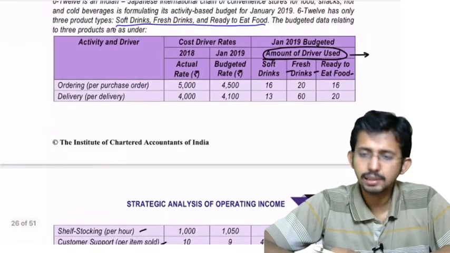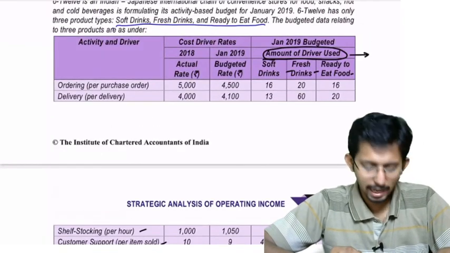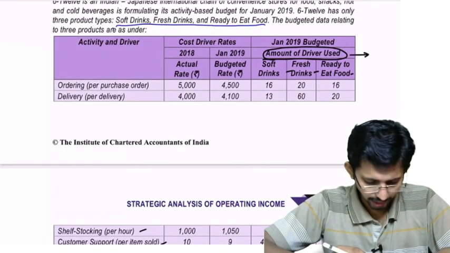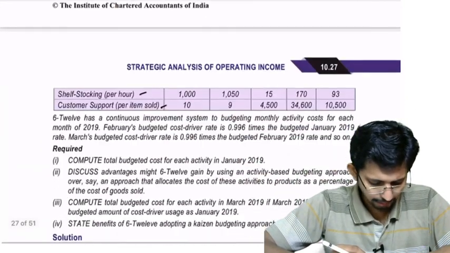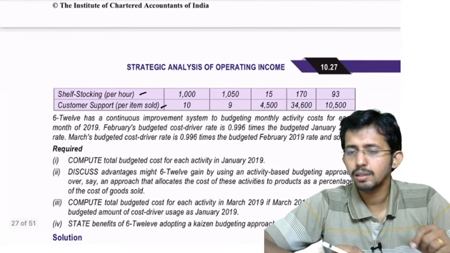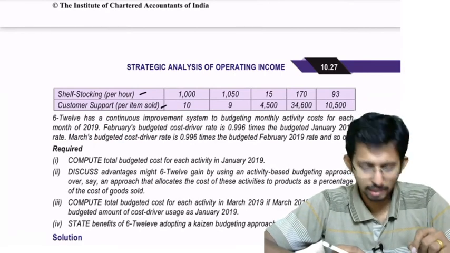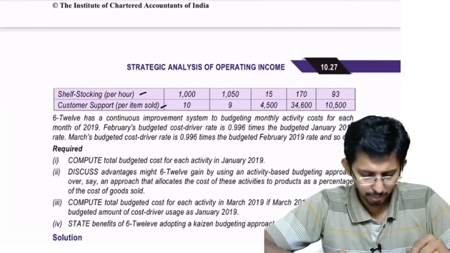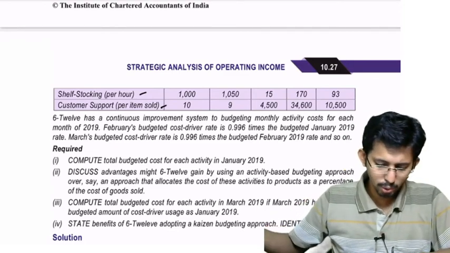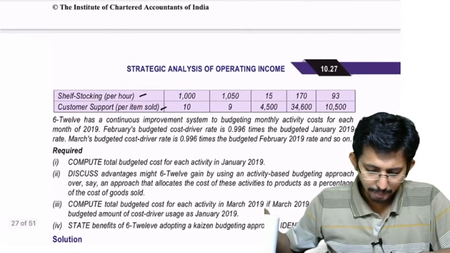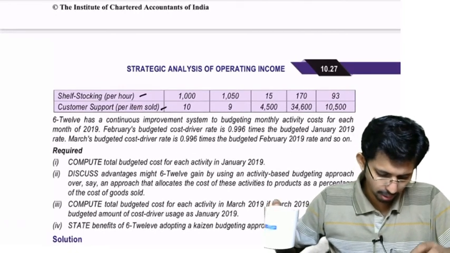So four major activities. One is ordering, and the cost driver is purchase order base. Then delivery, and that is based on per delivery. Then shelf stocking, that is based on per hour for which the product is stocked. Then customer support, that is based on the per item sold. Now 612 has a continuous improvement system to budgeting monthly activity cost for each month of 2019.